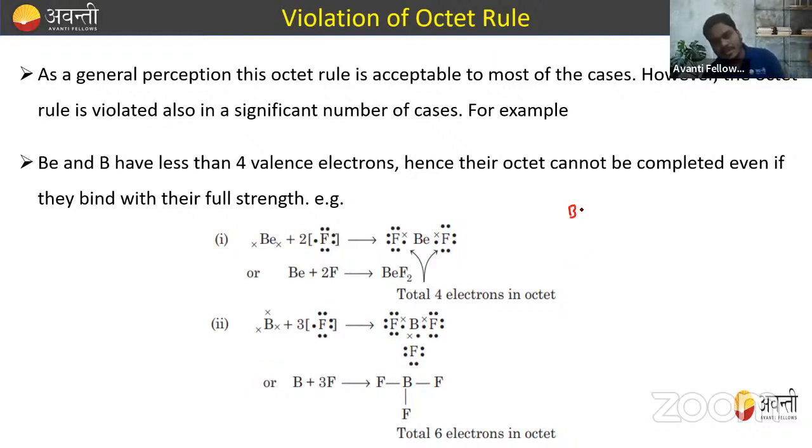So in this case, for example, this is Be, this is F, and this is F. We all know that fluorine having electronic configuration 2,7. So they want just 1 electron. Beryllium having electronic configuration 2,2. So they having 2 valence electrons. So if they bind with this 1 electron of this fluorine, and 1 electron of this fluorine, fluorine having 8 electrons, no issue. This fluorine also having 8 electrons. But this beryllium having only 2 electrons. They do not have any lone pair of electrons. So they do not have octet. So they have an incomplete octet.